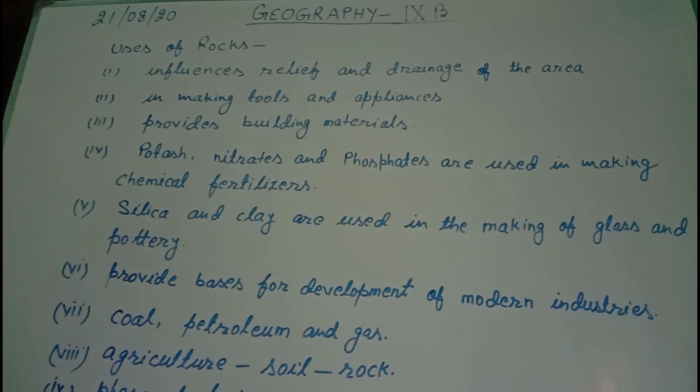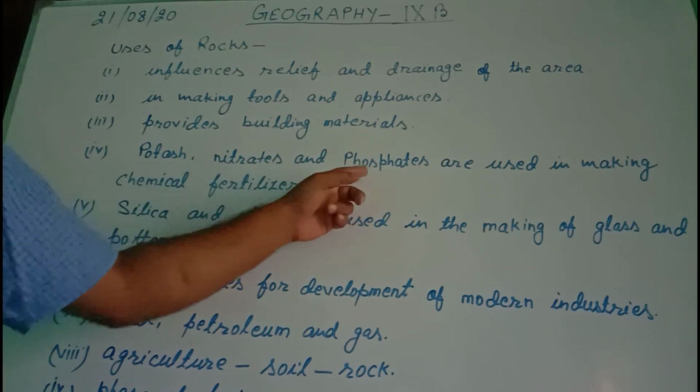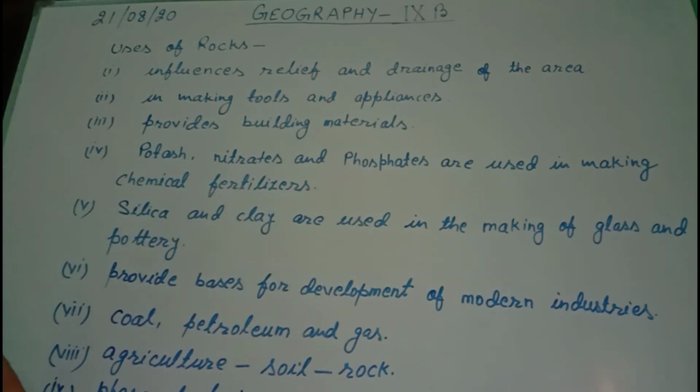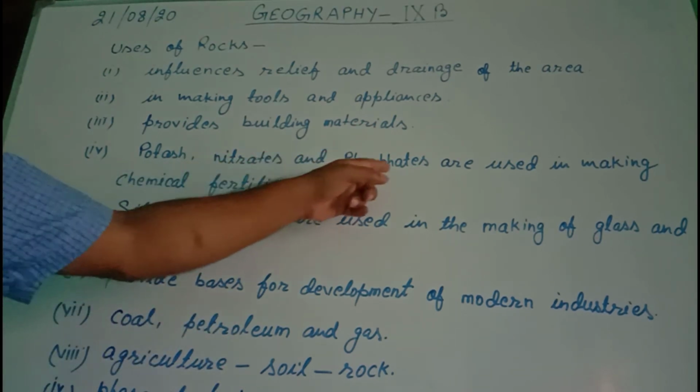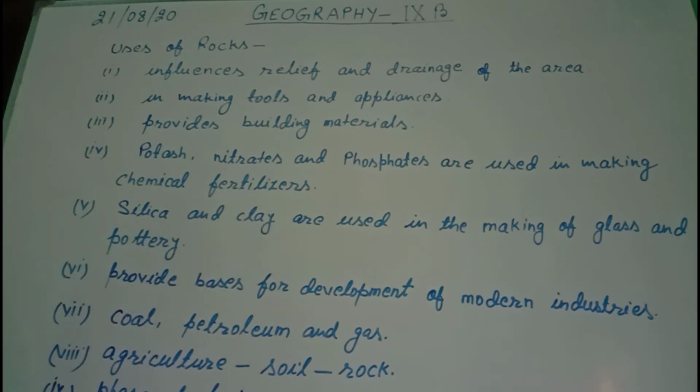Number four, potash, nitrates and phosphates. Rocks are the sources of these three chemicals: potash, nitrates and phosphates. And all these three are used in making chemical fertilizers that are used widely in the agriculture sector.